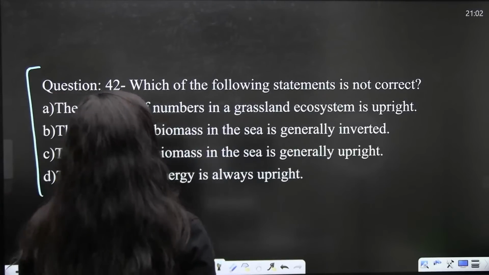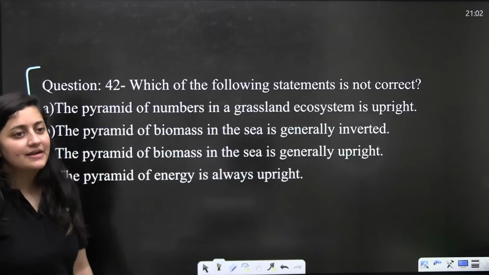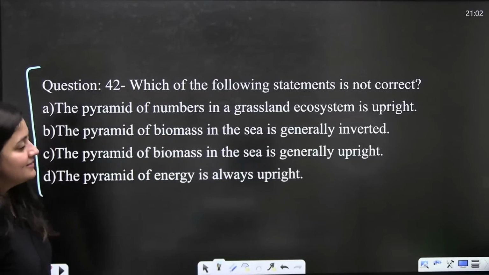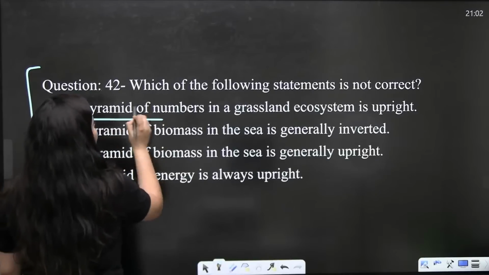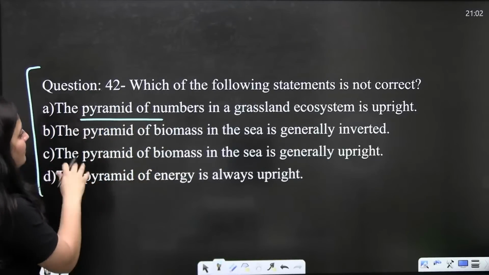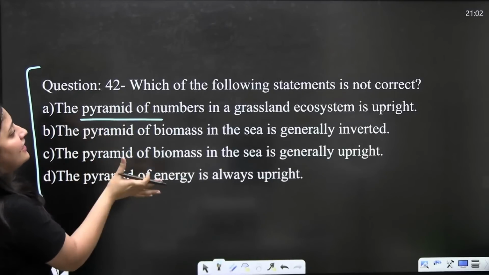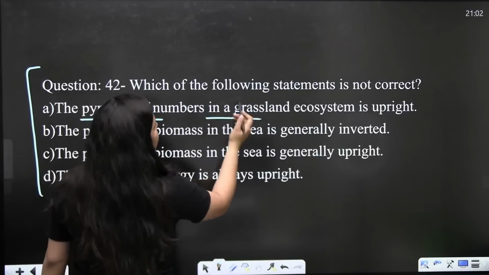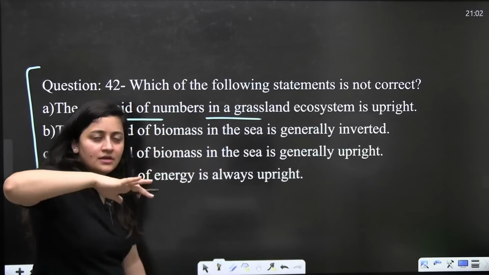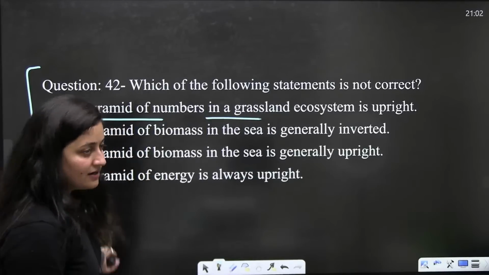Which of the following statements is not correct? Yesterday we revised the same topic. Pyramid of number in a grassland ecosystem is going to be upright. The grass is first, then the primary consumer, then the secondary one, of course.